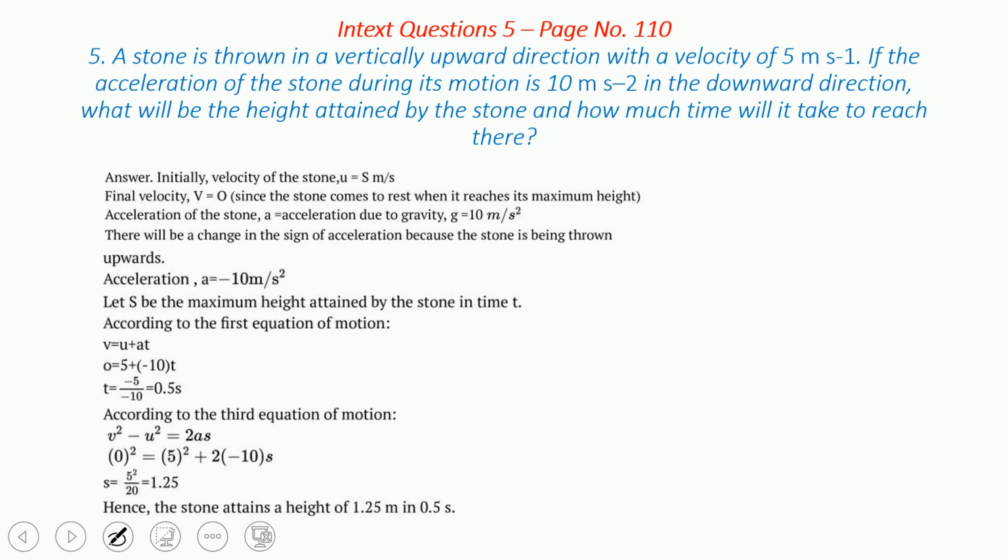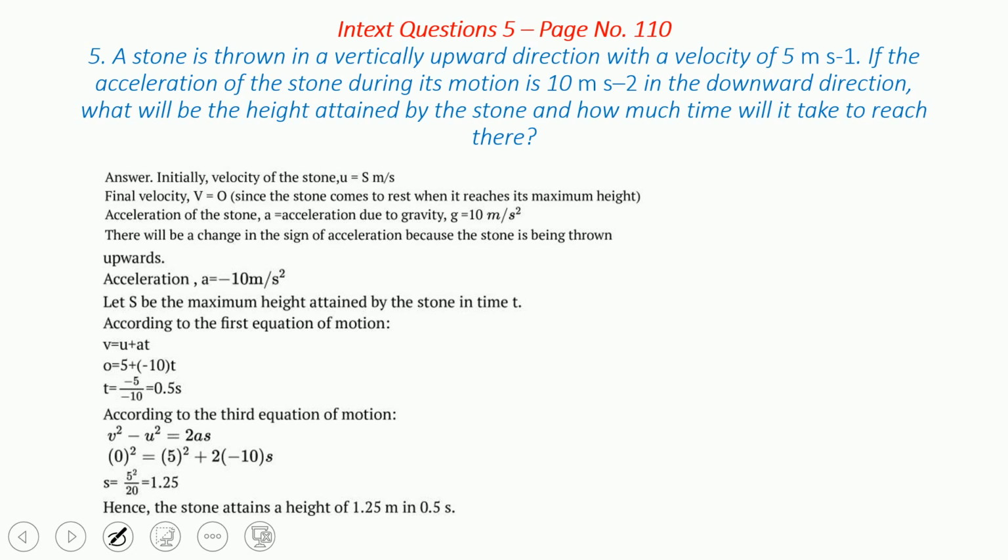I hope all of you understand it properly. These sums are like our math sums. Here they unnecessarily find T, the time taken, but there is no need of all this. You can use this directly to find the answer.